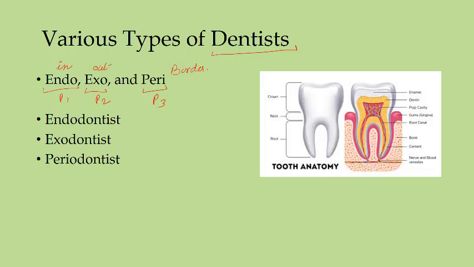Okay, peri is on the border. So you have a border, and something can be inside the border and something can be outside the border. Okay, on the outer side, right? So once again, to remember this word, we have this Hindi or Sanskrit word which is called paridhi.